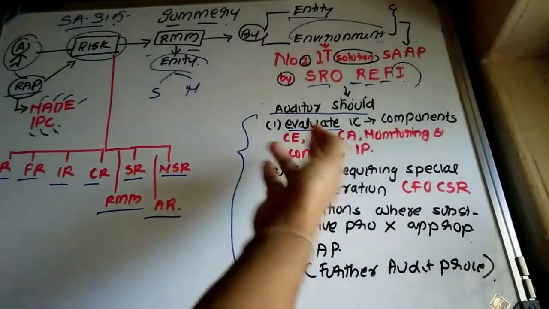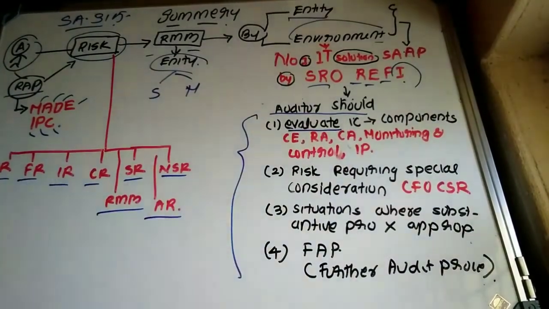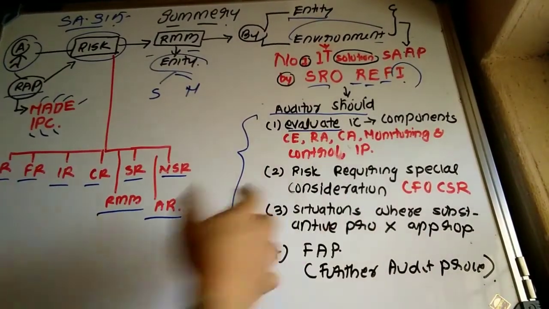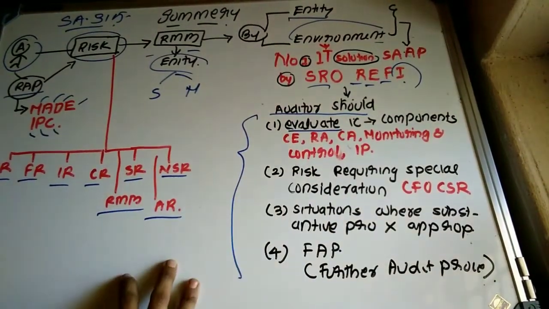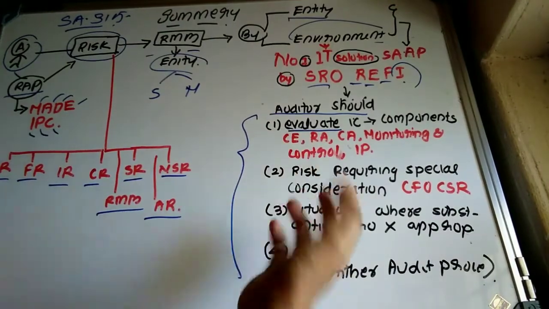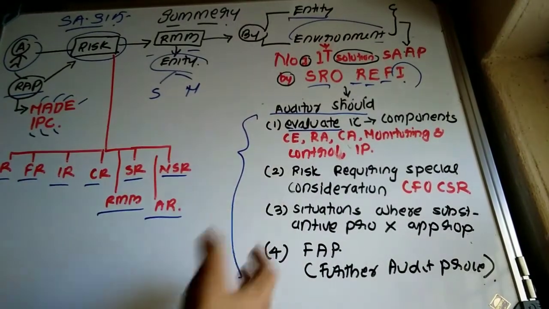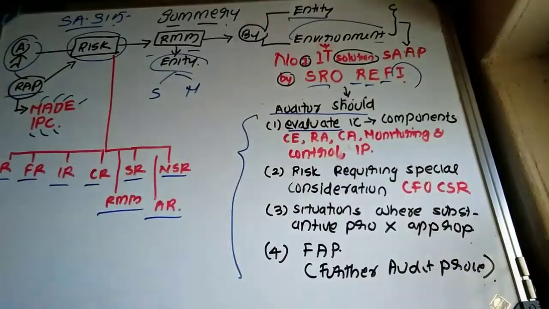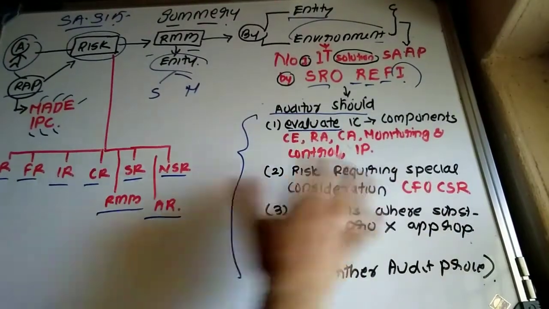whether they are expert. Risk assessment procedure includes what risk assessment procedures have been developed by the entity, whether they identified any risk. If not identified, even after having such a risk assessment procedure, determine the reason. We have already discussed this, okay? Then risk requiring special consideration.